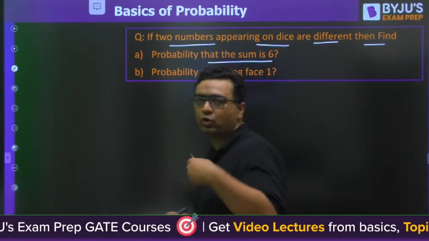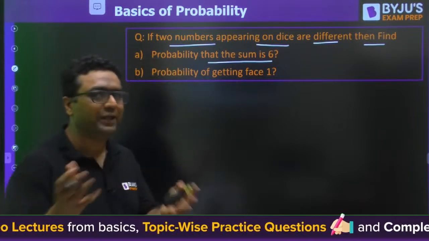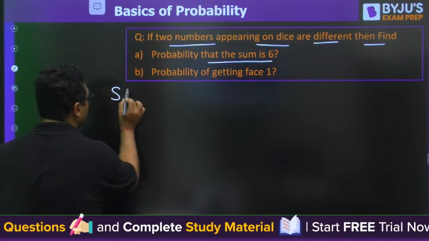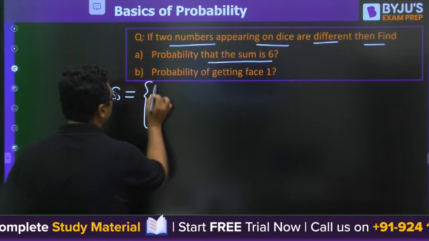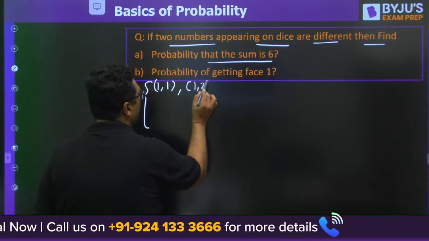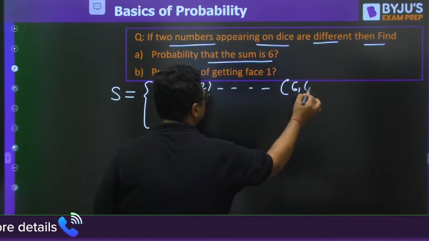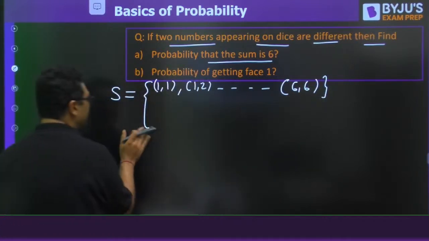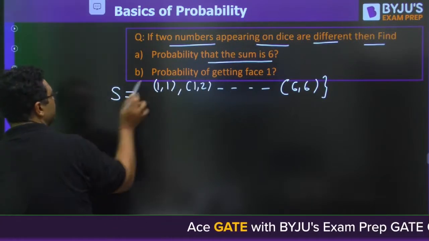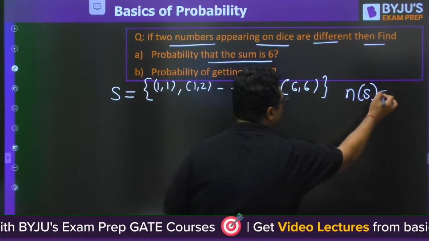So you are going to throw two dice. When you will be throwing two dice, obviously what is the sample space? Sample space can be 1 1, 1 2, likewise up to 6 6. Can you tell me what is the size of sample space? Can I say N of S is 36?